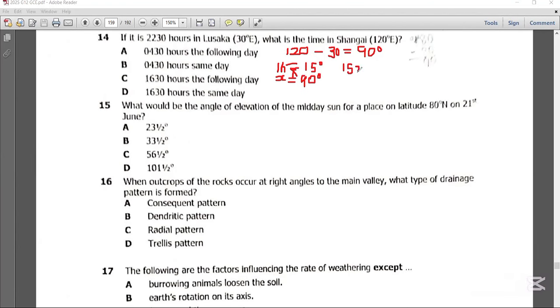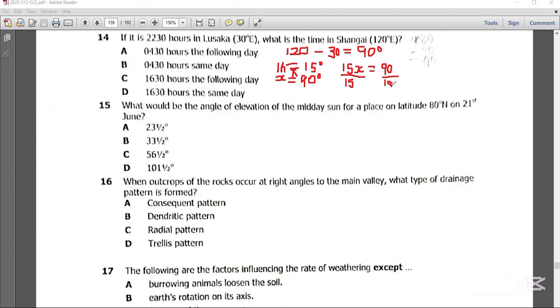You're going to have 15x is equal to 90. So you're going to divide both sides by 15. So 15x over 15, and 90 over 15.